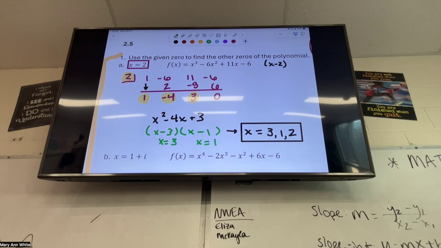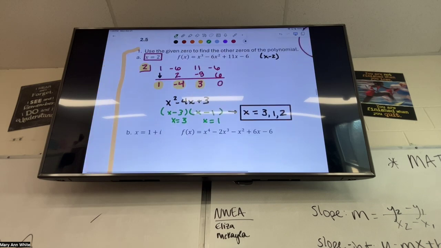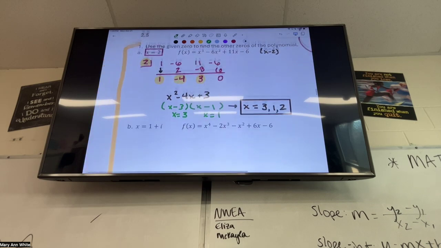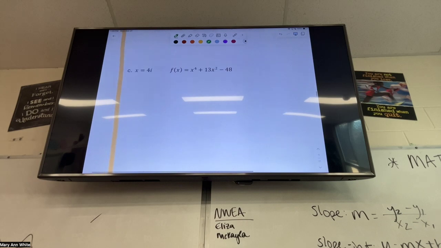Okay, so they gave me that 0. Now, if you look at the next two, they're not real numbers. They have i's in them. And let's actually skip down to letter C because I think that one's going to be a tiny bit easier. I have to do 4i, but I also have to do its conjugate. Remember when we did the polynomial form?